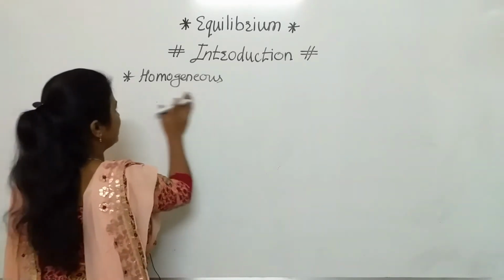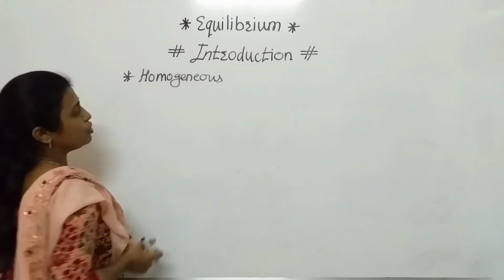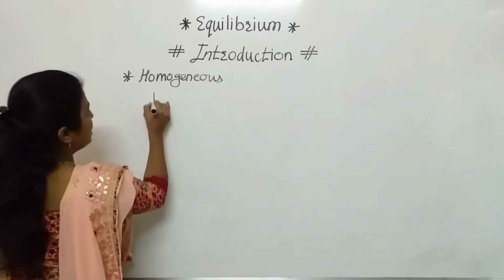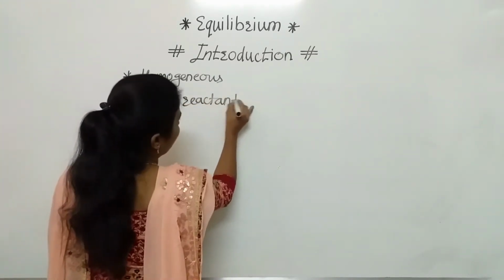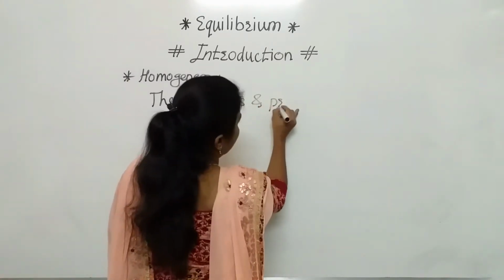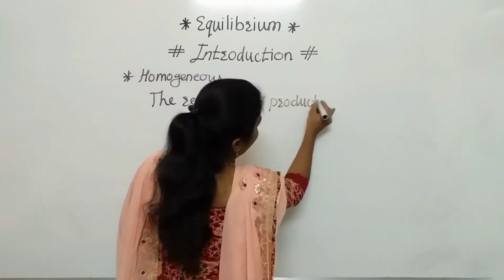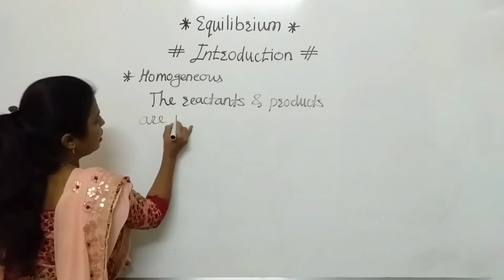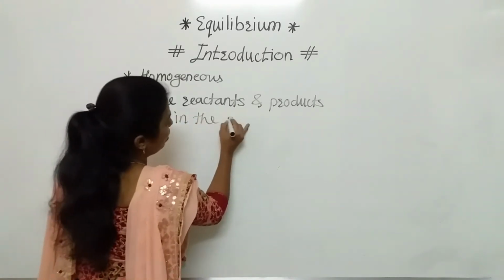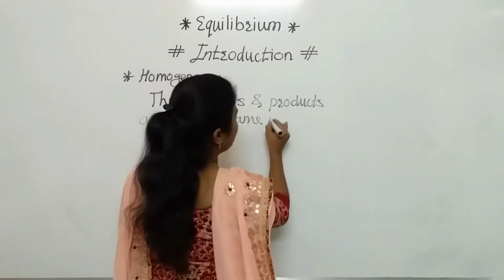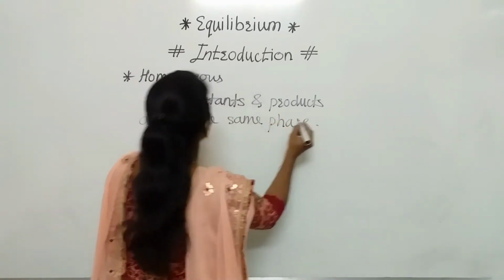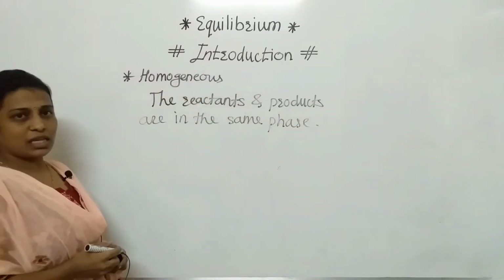So in a homogeneous chemical reaction, the reactants and products are in the same phase, the same state of matter. That is called a homogeneous chemical reaction.